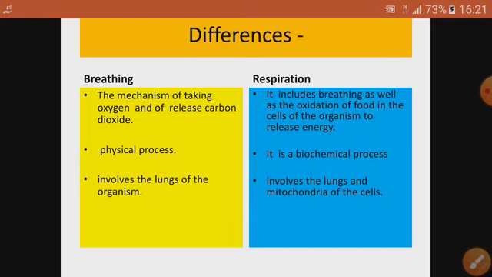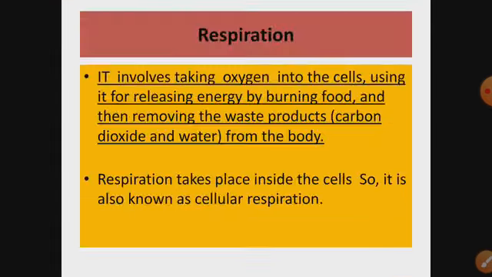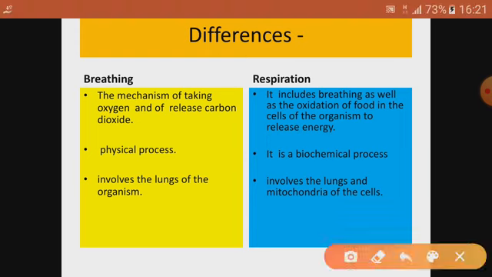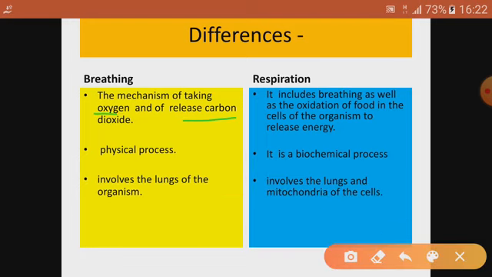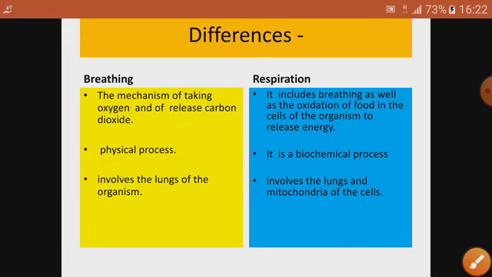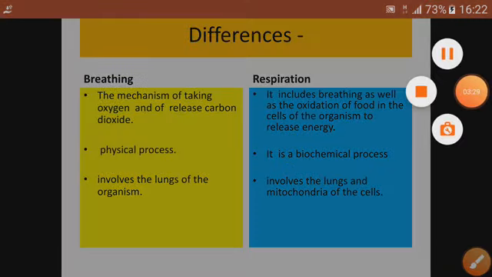So as a revision, see here it is just the intake of oxygen and exhaling of carbon dioxide. This one is breathing, a physical process, and it involves lungs. Here lungs and mitochondria both are involved. It is a biochemical process, because chemistry is also involved, biochemistry, where a lot of energy is released. So this is the difference between breathing and respiration.